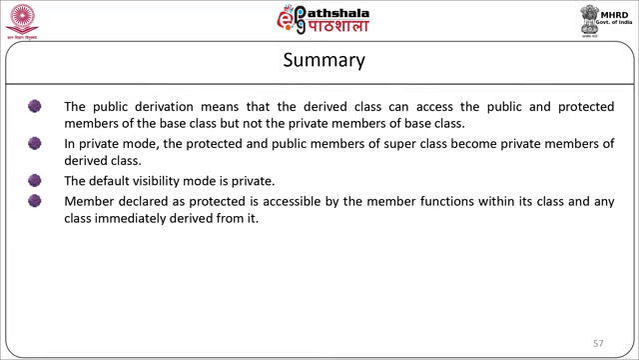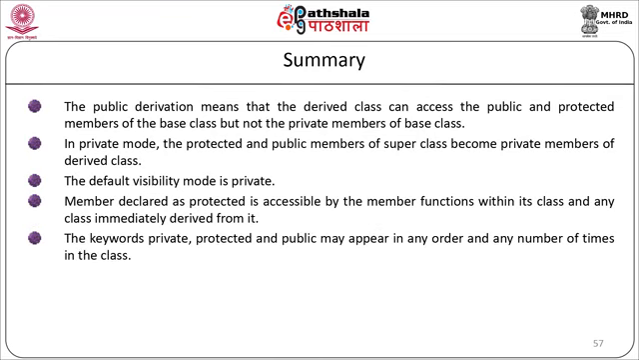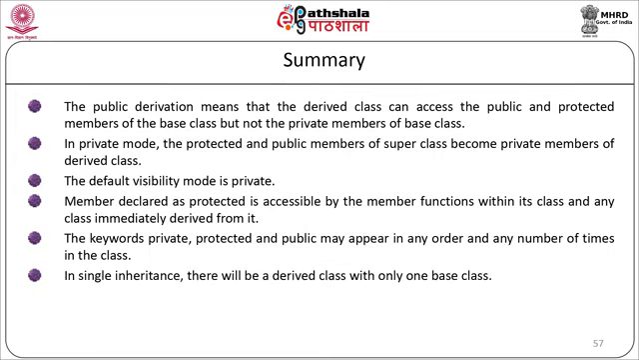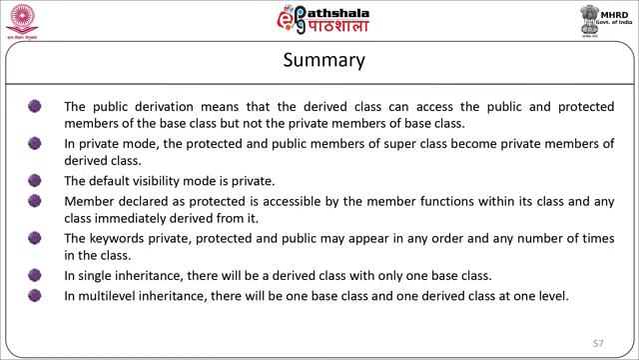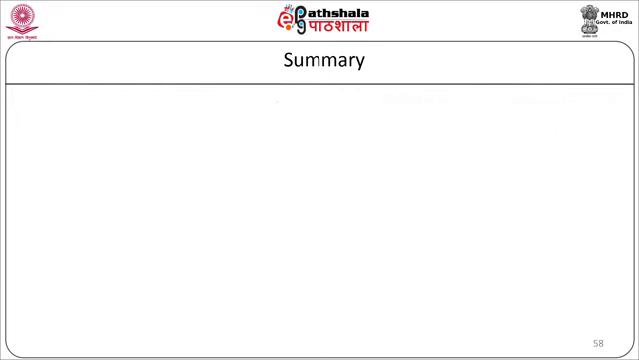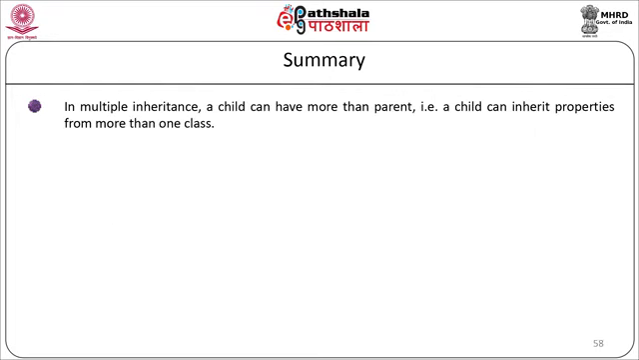A member declared as protected is accessible by the member functions within its class and any class immediately derived from it. The keywords private, protected and public may appear in any order and any number of times in the class. In single inheritance, there will be a derived class with only one base class. In multi-level inheritance, there will be one base class and one derived class at one level. In multiple inheritance, a child can have more than one parent. A child can inherit properties from more than one class.